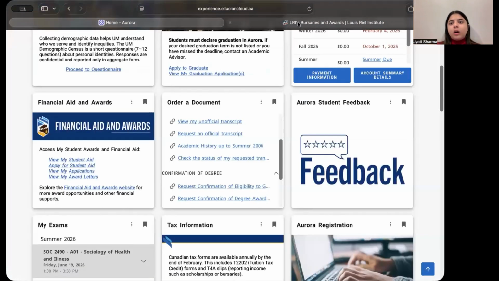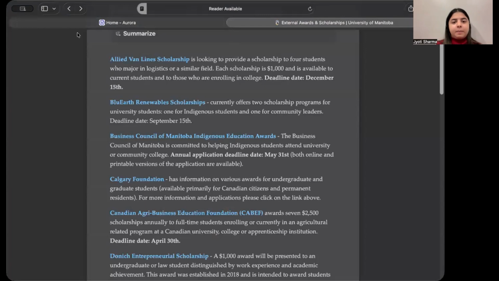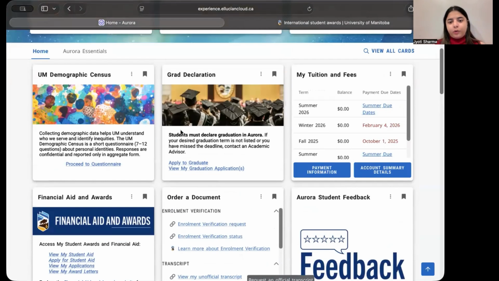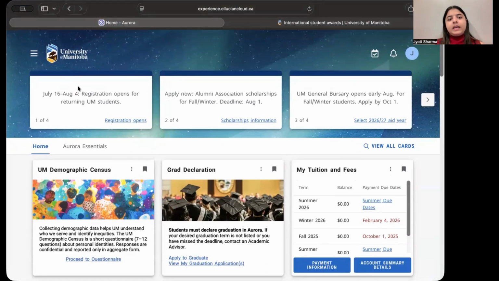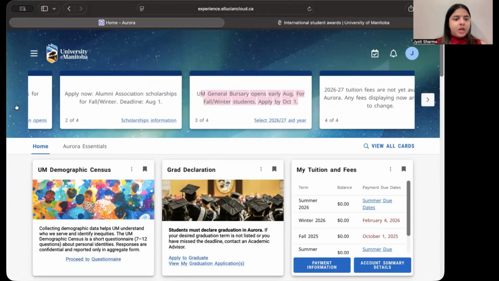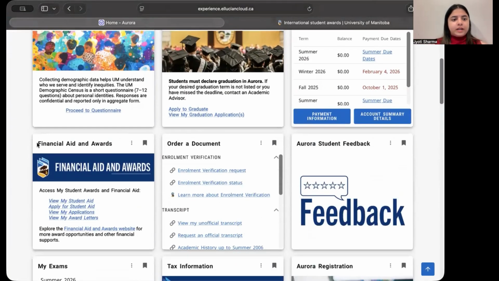Now let me show you how we apply, and what page. You go on your home Aurora. You can see, as mentioned over here, apply now for the scholarship because the deadline is coming up. And there's also this one mentioned, General Bursary opens early August. So you just go down, find this card, financial aid and awards.